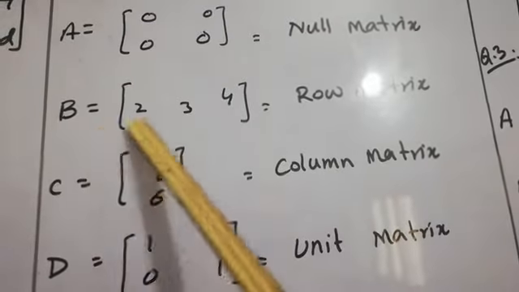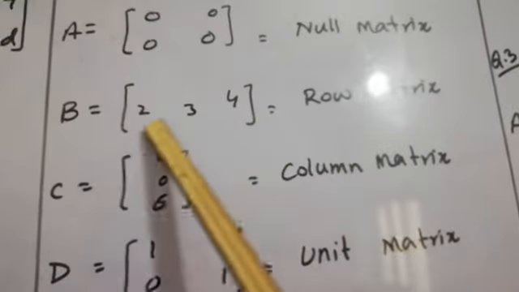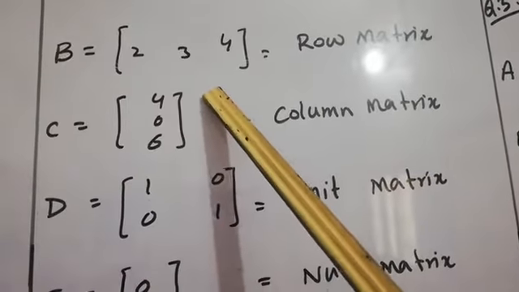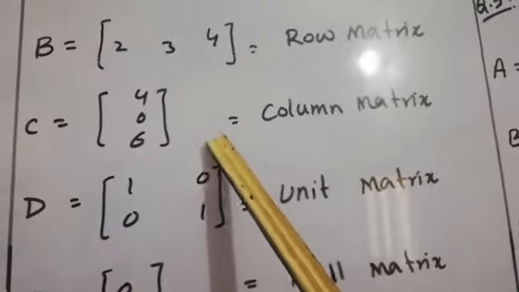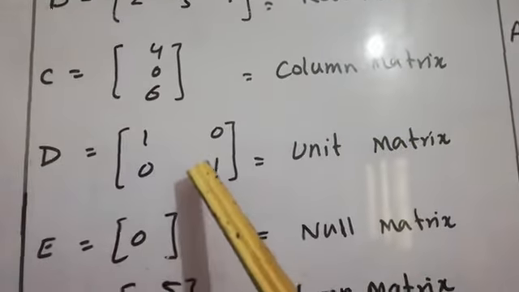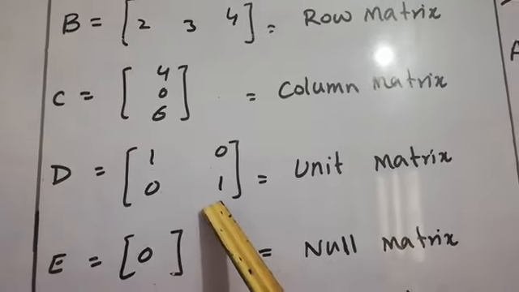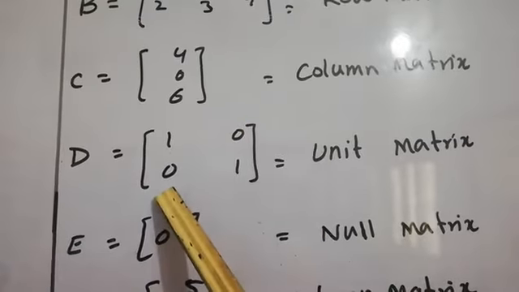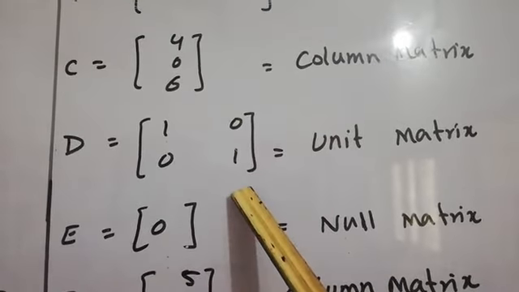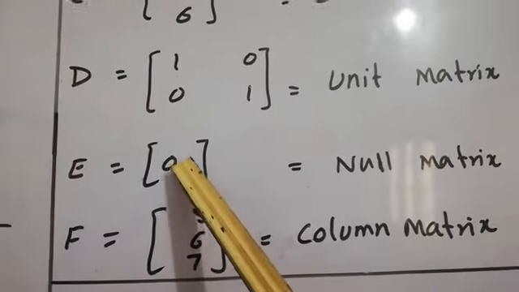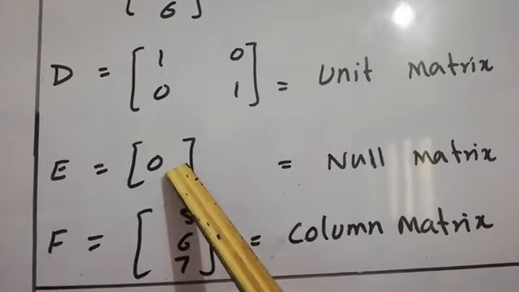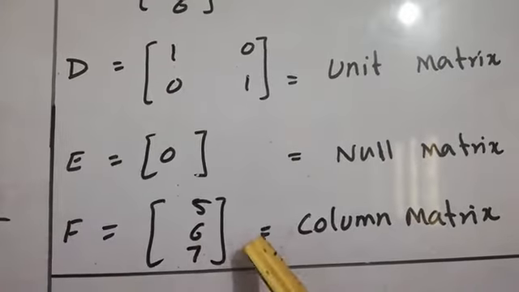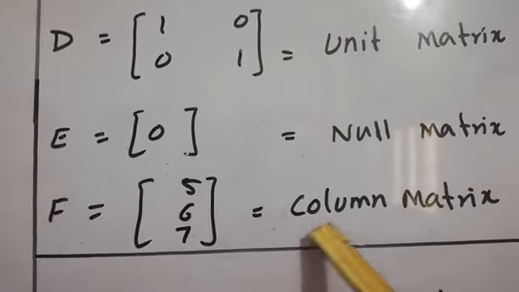If a matrix has only one row, then it is known as a row matrix. And if our matrix has only one column, a single column, then it is known as a column matrix. And this is the type of matrix which is the unit or identity matrix. In this form, we have zeros in one diagonal and 1, 1 in the other diagonal entries. And this has only one row and one column, but the entry is equal to 0, so we say this is a null matrix. And in F, there is only one column, so this is an example of a column matrix.